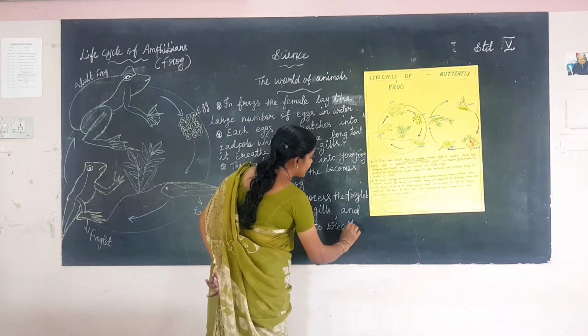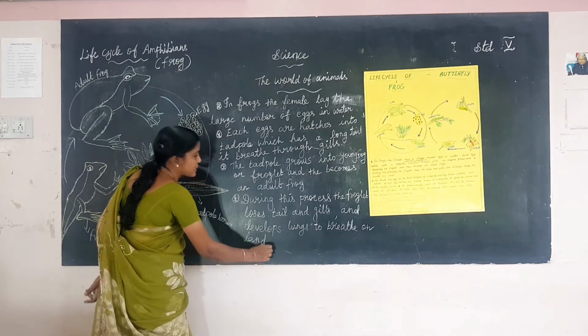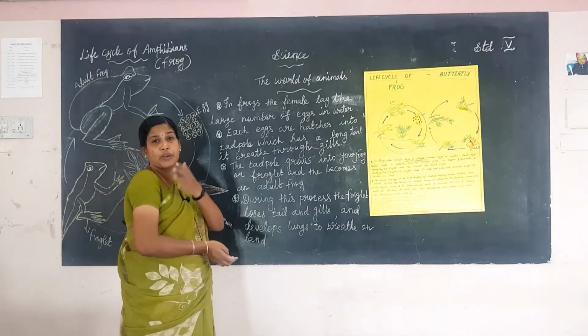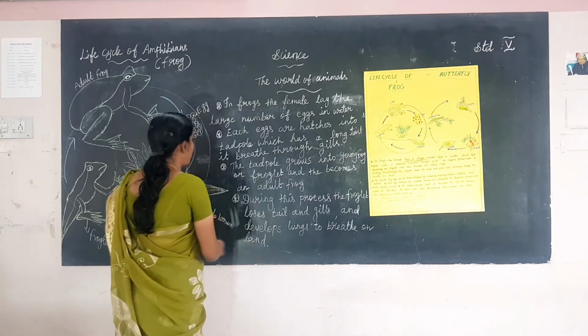On land the frog breathes with its lungs. And the skin, in the moisture, the skin also takes part in respiration.